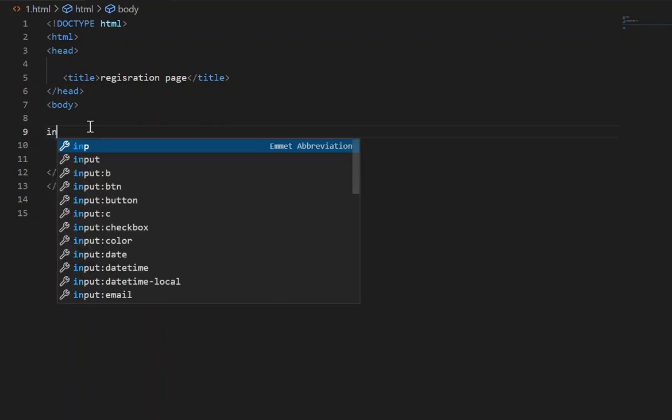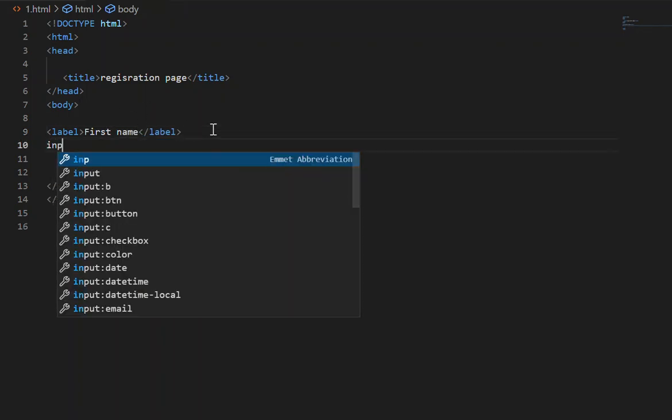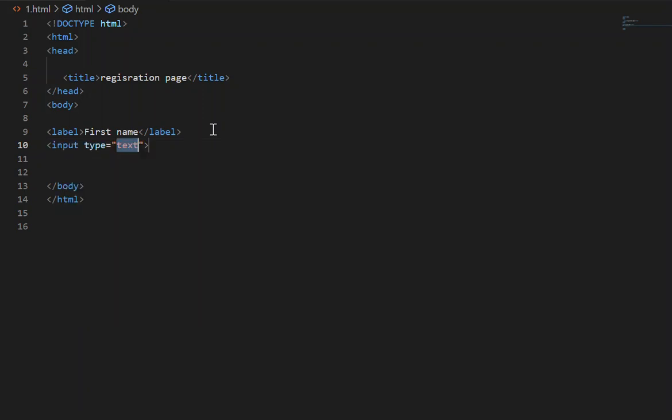Okay, so you go label, and we don't need the for attribute, we can just do it in here, and we'll do first name first. And then for our input, the type will of course need to be text.